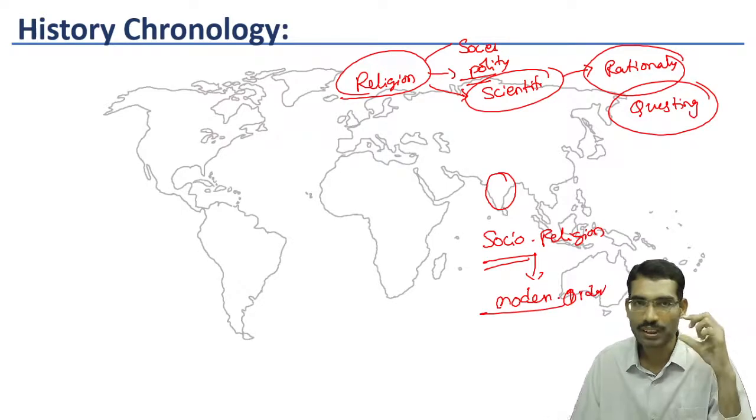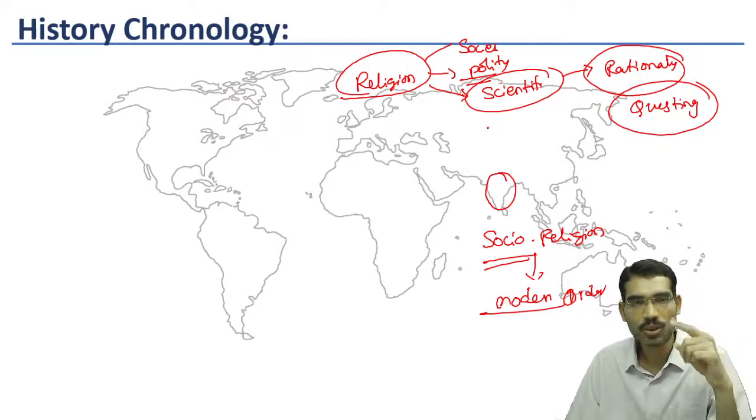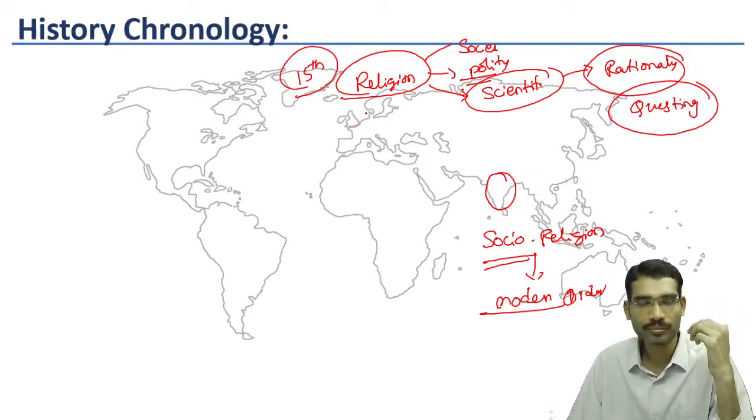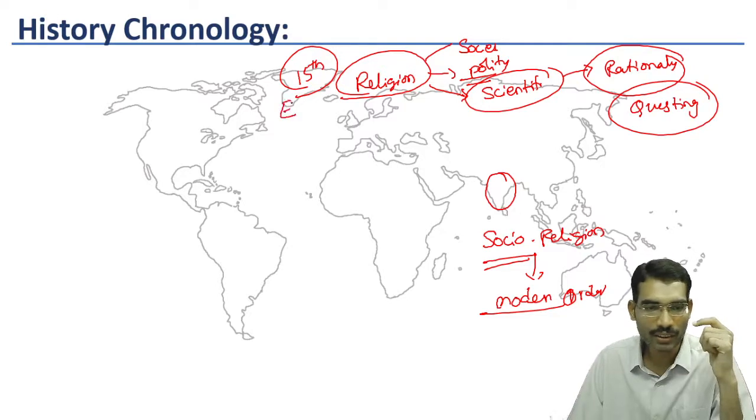Raja Ram Mohan Rai, for example, was called the first modern man of India because he was the one who started questioning the existing dogmatic practices. A similar kind of development already took place in 15th and 16th centuries in Europe. This phase is called the Enlightenment phase.